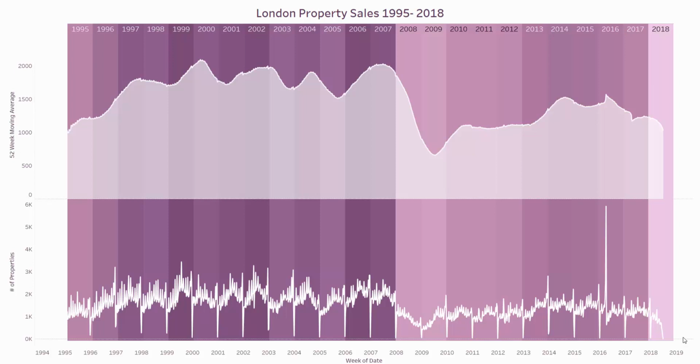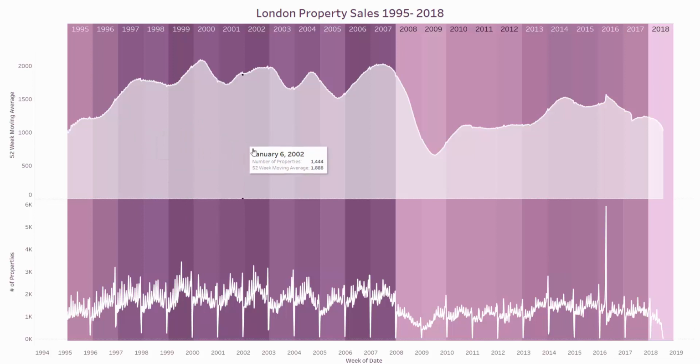This example is looking at number of properties sold by week for every week between 1995 and June 2018 in London. So you can see here that at the end of every single year, in the last week, there's this huge drop-off for sort of Christmas and New Year. This huge spike over here is because in April 2016, the government introduced stamp duty regulation changes that made it more expensive and less desirable to purchase a property.